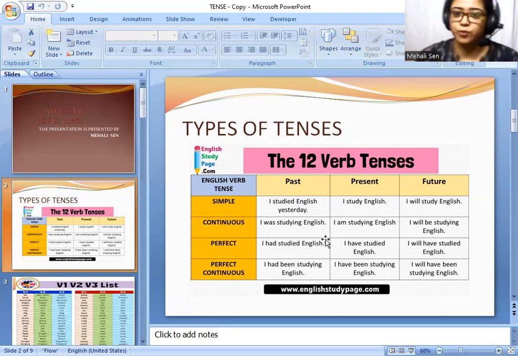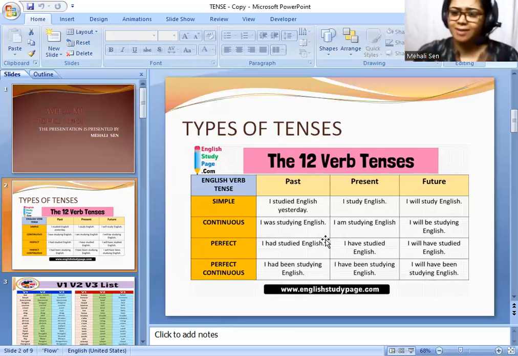So if we take one verb, that is go. In the second form of go, it should be went. In the third form of go: go, went, gone. In the fourth form, that is going. In the fifth form, what? Fifth form, V5, is always taken as V1 plus s or es.